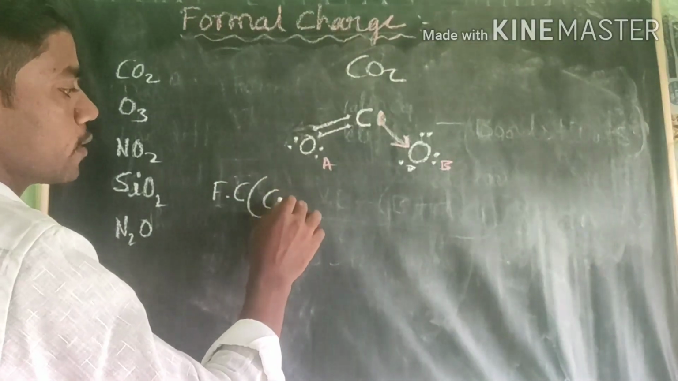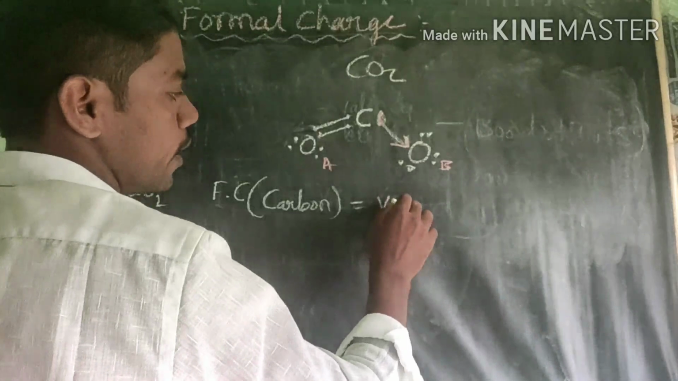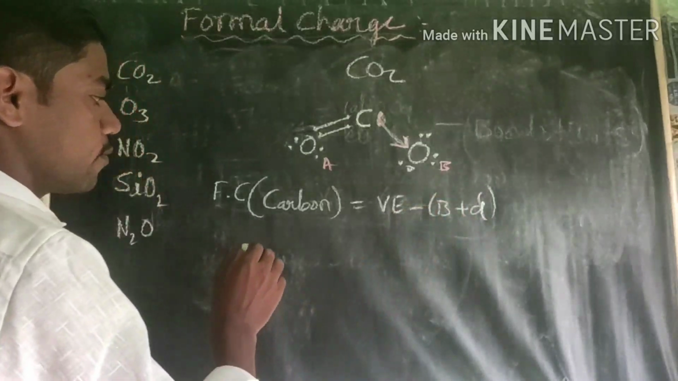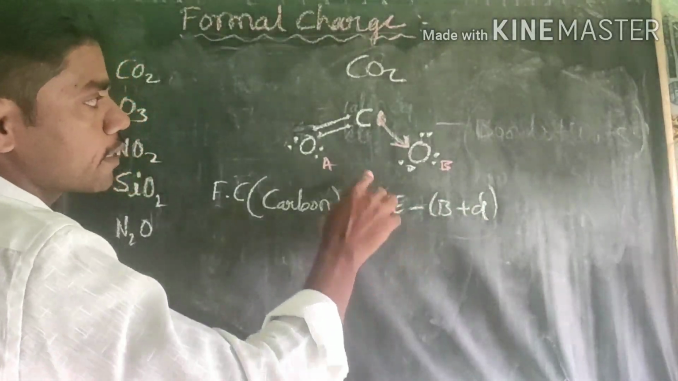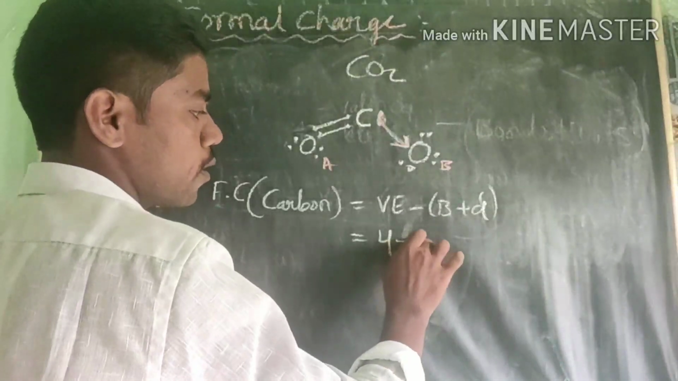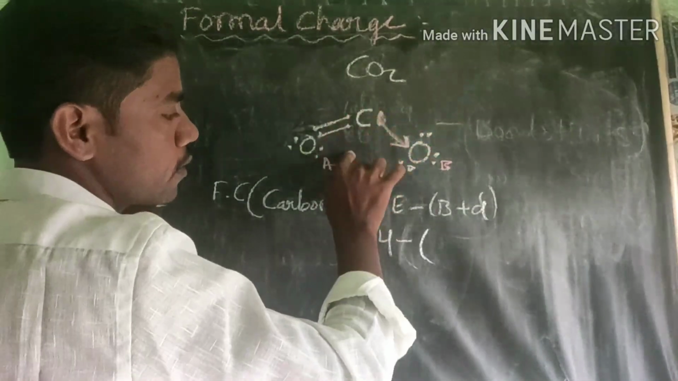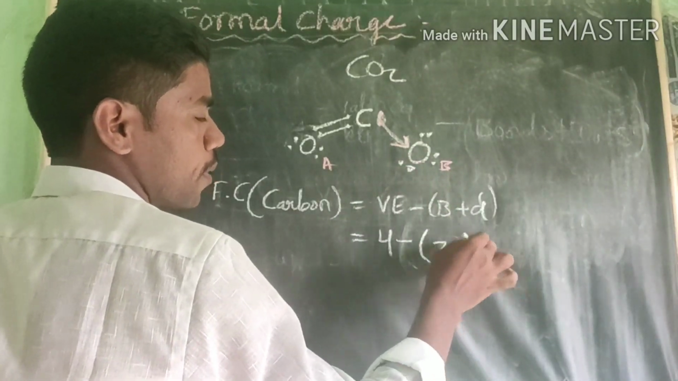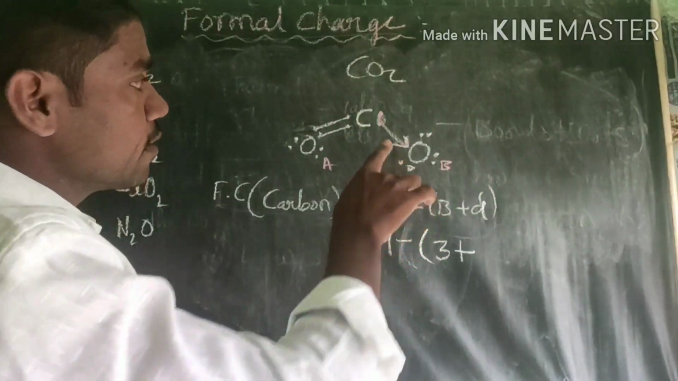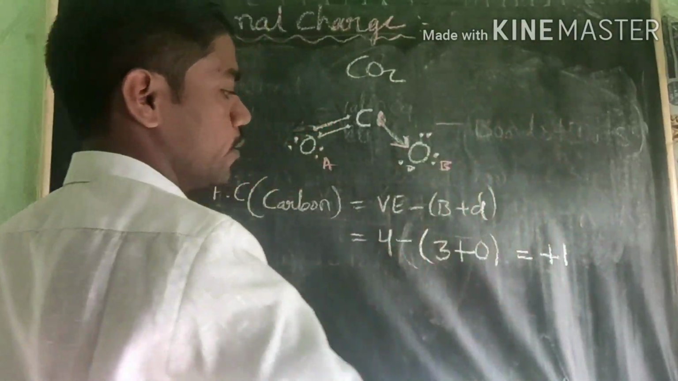Formal charge of the carbon. What is the formula? Valence electron minus bonds plus dots. That's the formula I gave, right? Valence electron of carbon is how much? 4, we know very well. Next, formal charge 4 minus bonds. How many bonds around the carbon here? There are 3 bonds. Plus, are there any dots? Dots mean valence electrons left here. No, therefore it is 0. Therefore 4 minus 3 gives us plus 1.